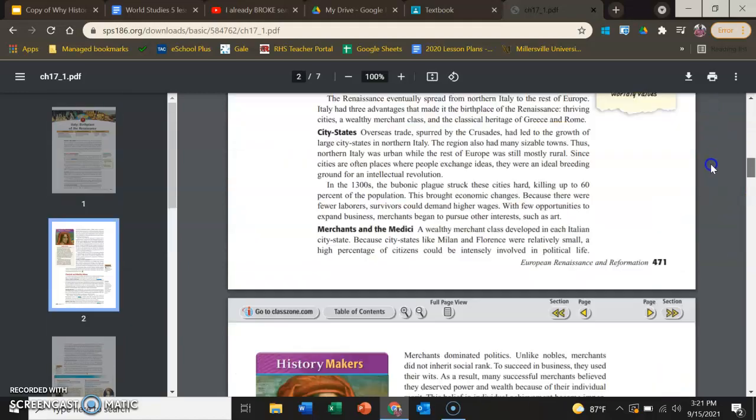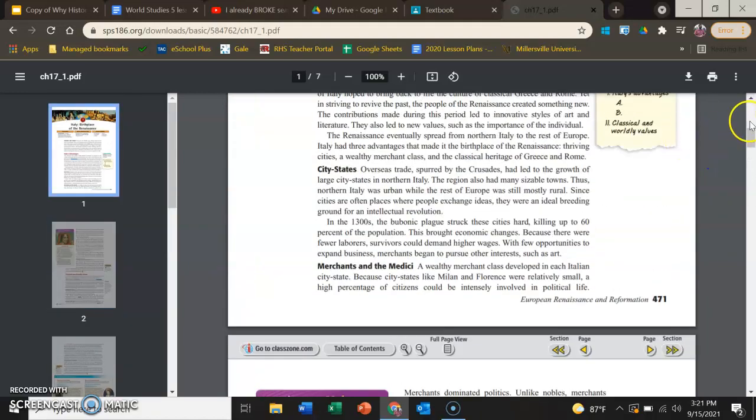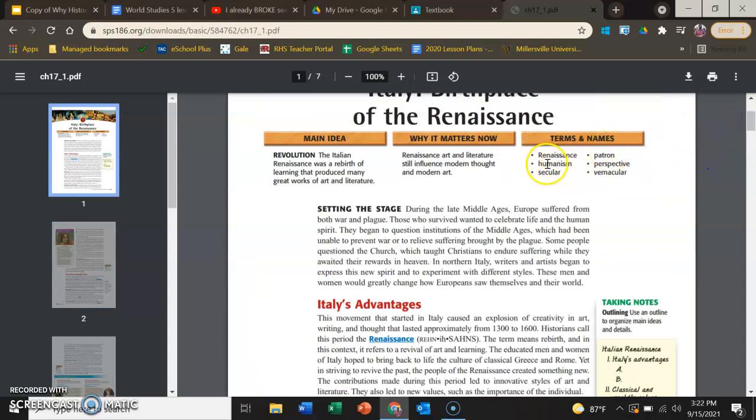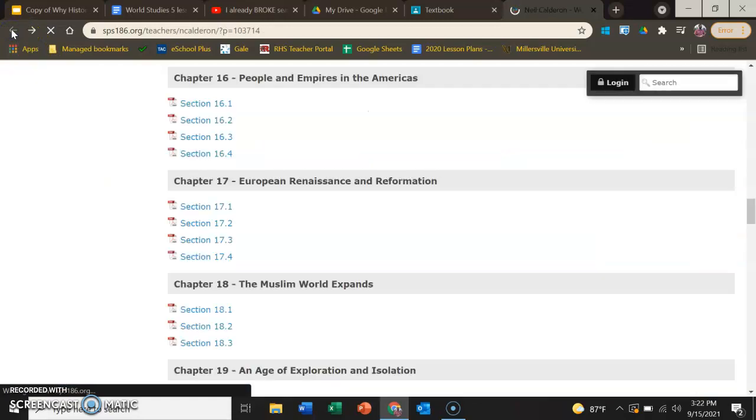So once you're done finding all the words, again, they're right here. All these words are on your worksheet. Once you've gone through all of section 1 in chapter 17, you go back to the links and you go into the next one until you get through 17.4. All right, that's how you find these words. Please get this done as soon as possible. If you have any questions, let me know.